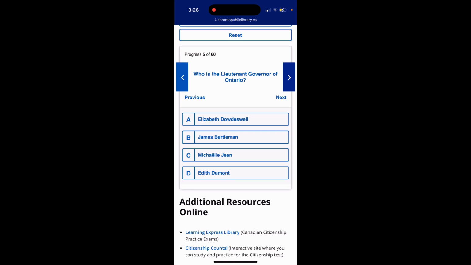Question 5. Who is the Lieutenant Governor of Ontario? Option A, Elizabeth Dowdeswell. Option B, James Bartleman. Option C, Michaëlle Jean. Option D, Edith Dumont. The answer is option D, Edith Dumont.